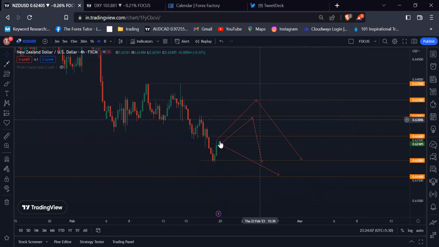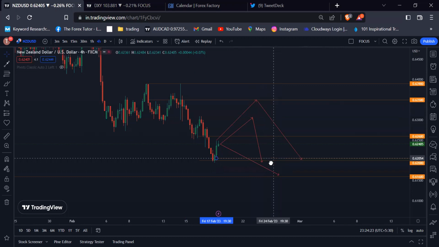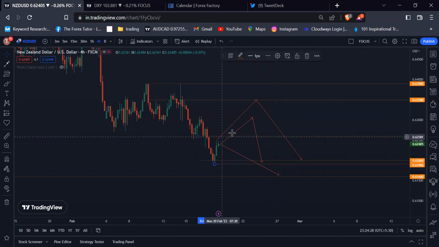So the New Zealand USD pullback might be around 0.63093 psychological level. Then if you see some clear rejection candle or other confirmation, then our first target should be the 0.6200 psychological level. But there is another scenario, the New Zealand USD might have an aggressive pullback in the next week before the RBNZ. So New Zealand USD might reach the 0.63500 psychological level.